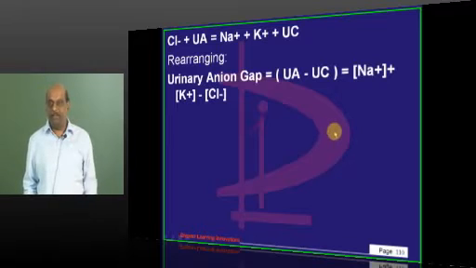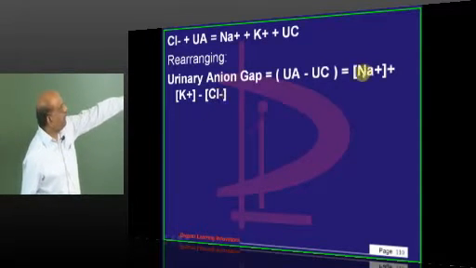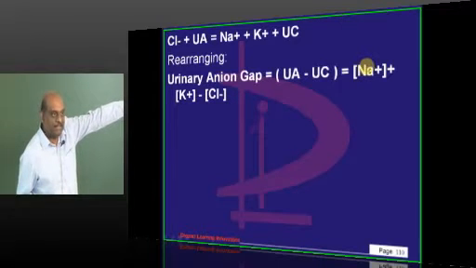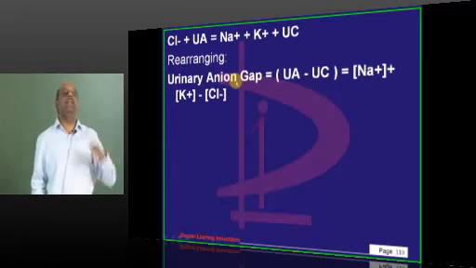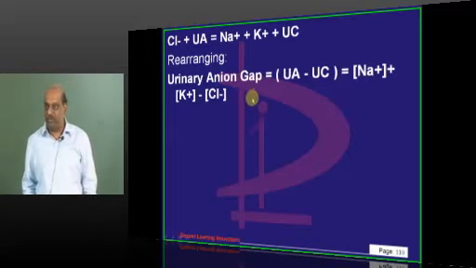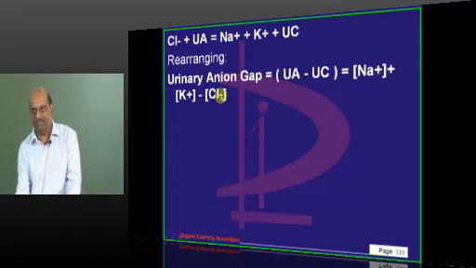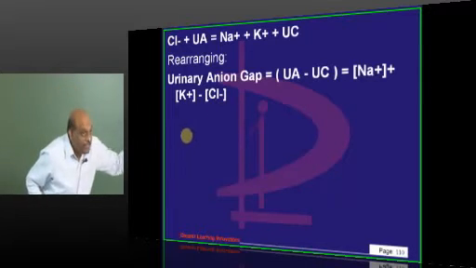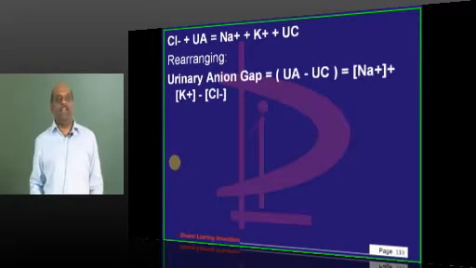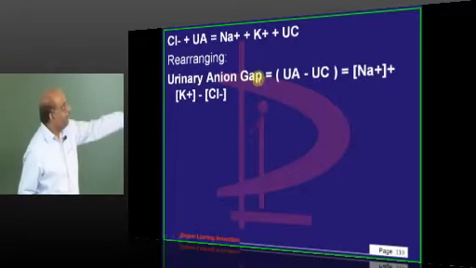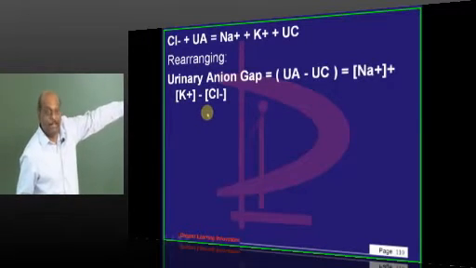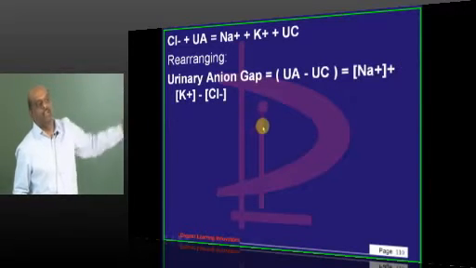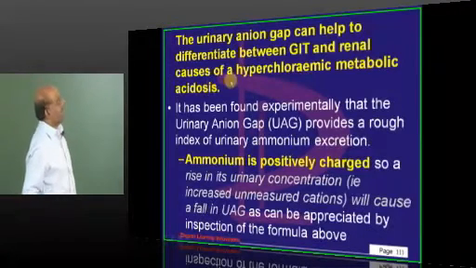It's a common sense doubt in the mind. Sir, here we are subtracting chloride from sodium and potassium. We are subtracting anions from the cations, sodium and potassium. Then why do you call anion gap? Why don't you call cation gap is what we get a doubt. Similarly, plasma also same funda. But why do we call it as anion gap? It is the unmeasured anions minus unmeasured cations. Indirectly we are getting an idea how it is by subtracting measured anion from the measured cations. Got it? Now let us come to the equation.